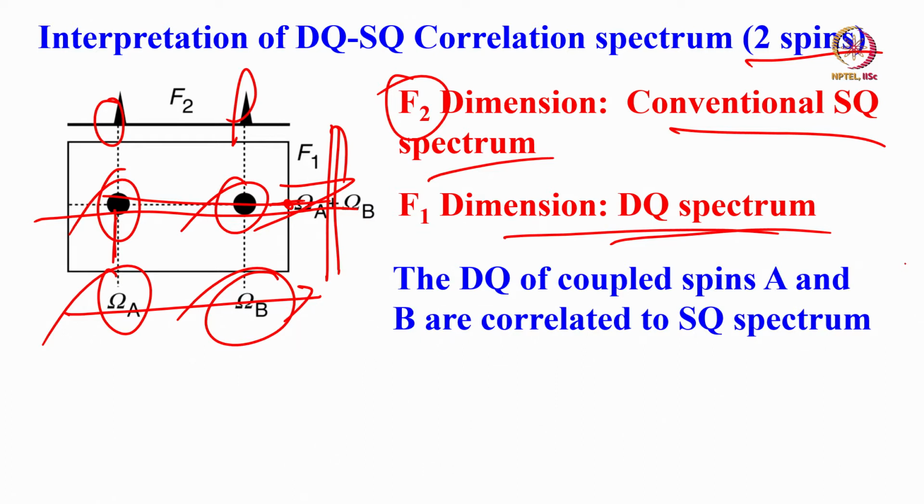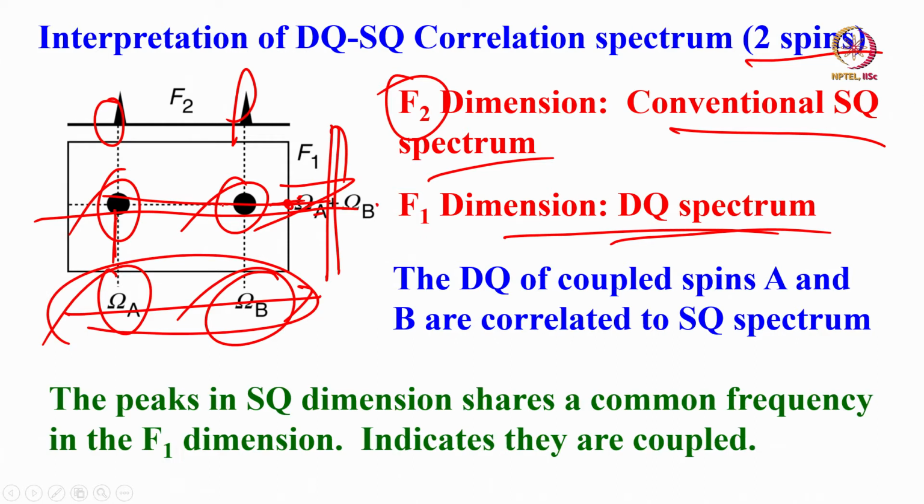The DQ of coupled spins A and B are correlated to single quantum. This is what is called the DQ-SQ correlation spectrum. The double quantum of 2 spins A and B are correlated to their single quantum spectrum. That is what you have to interpret. So the peaks in the SQ dimension share a common frequency in the DQ dimension.